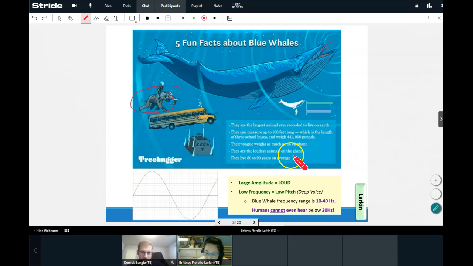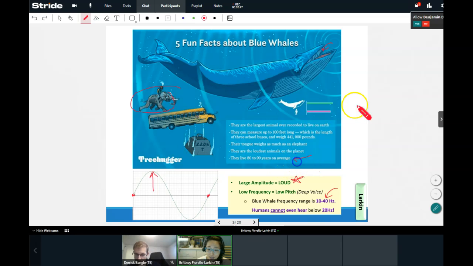They are the loudest animals on the planet. Again, that's why we had a really large amplitude, because they're really loud. But again, they do have low voices, so low pitches, which means only a few waves per second, a few hertz, right? So blue whale frequency is 10 to 40 hertz, and humans can't even hear below 20 hertz. So a lot of the sounds whales make, we can't actually hear. We can only observe them using technology, which is pretty crazy to think about.